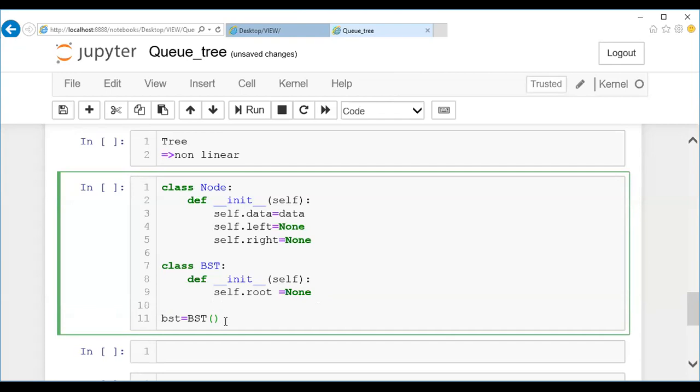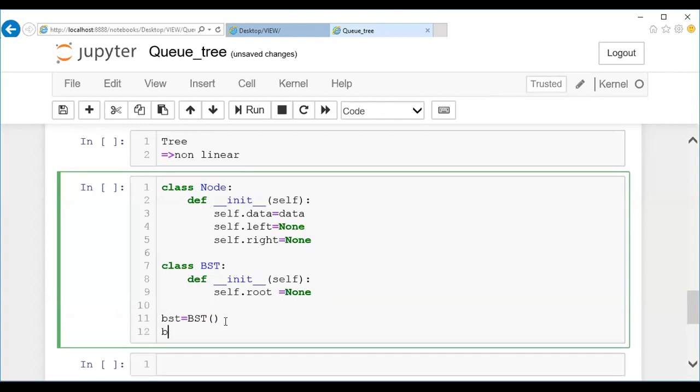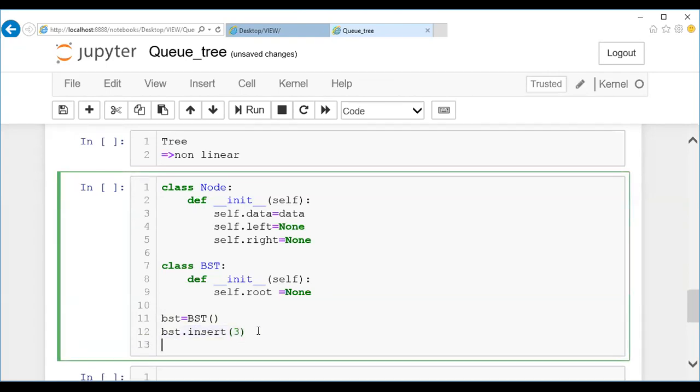And here assume that I'm going to call this BST for creation. The first operation is to create, or we can call it insert. I'm going to insert a node into the tree, so let's see how to do this. I'm going to write BST dot insert, so I can insert whatever node I want. Let me insert some random data, guys. So I'm going to create a tree, and let me call it twice or thrice.